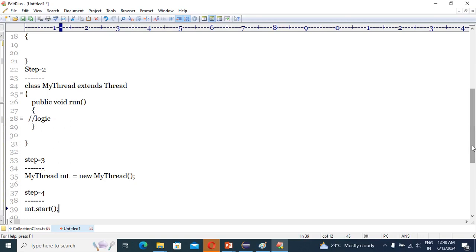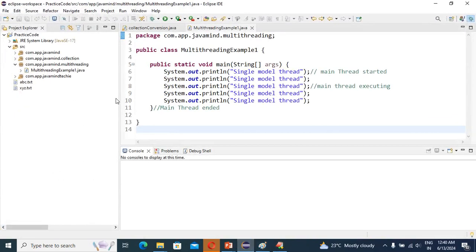So guys, concentrate here. Suppose an application contains 100 threads. First I will do this programmatically, then I will explain all the things. So first we'll see everything with our IDE. Come here in our multi-threading.